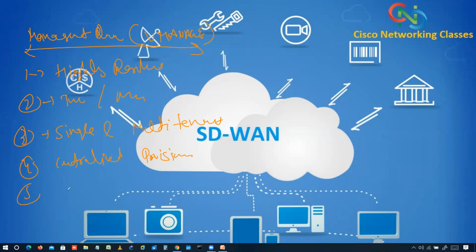We do have templates and policies here, and we'll discuss the template policies. We also do software upgrades. So we have these things in the vManage, and vManage can do these kinds of things.